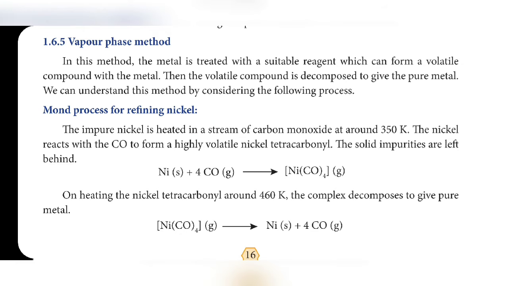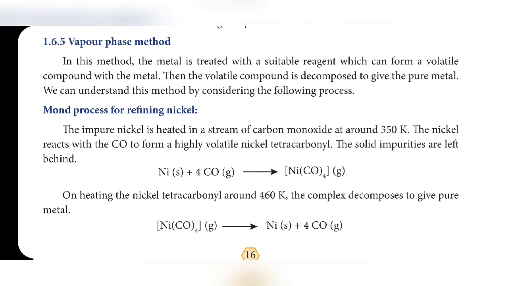Vapor phase method. In this method, metal is reacted with a suitable reagent to form a volatile compound. That volatile compound decomposes into pure metal. This is called the vapor phase method.